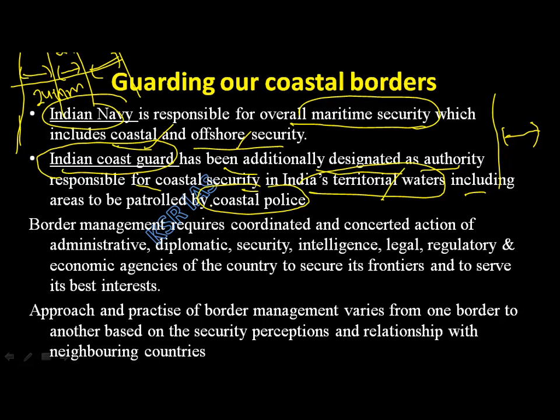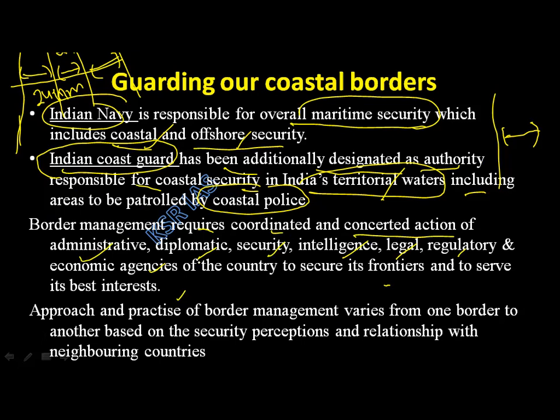Clear with this? Next, border management requires coordinated and concerted action of administrative, diplomatic, security, intelligence, legal, regulatory, and economic agencies of the country to secure its frontiers and to serve its best interests. For border security, you need only the help of military forces.